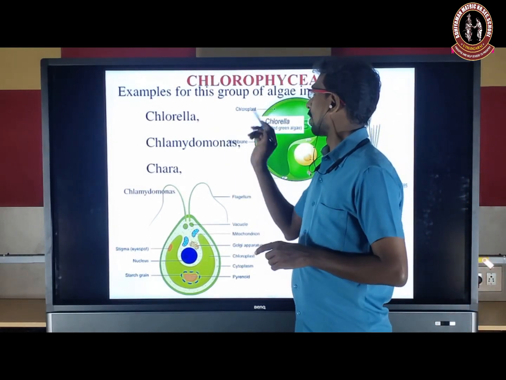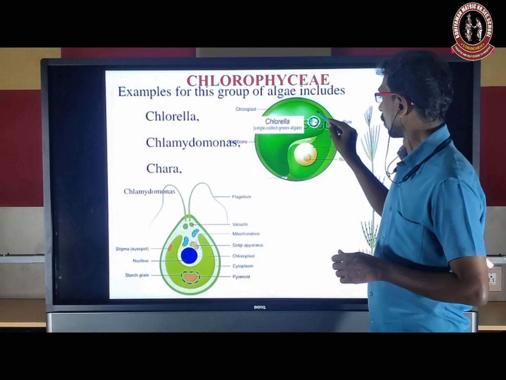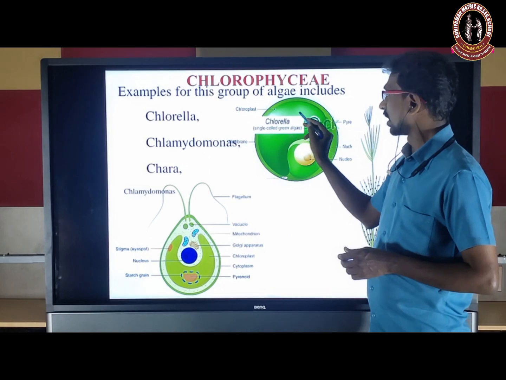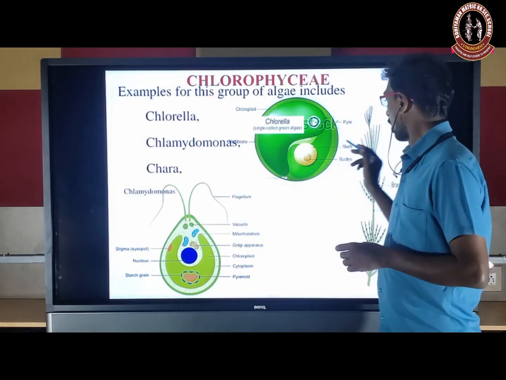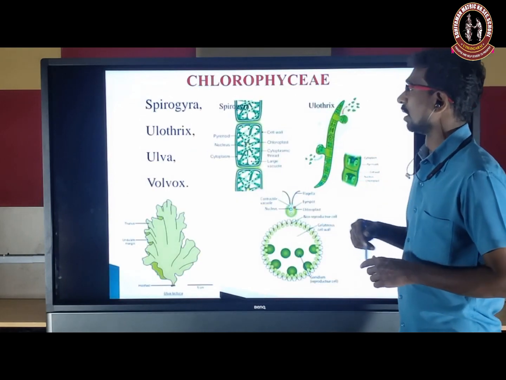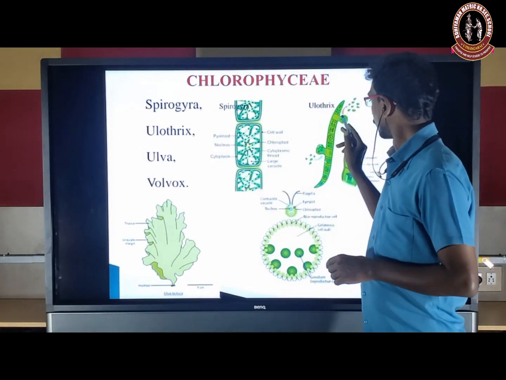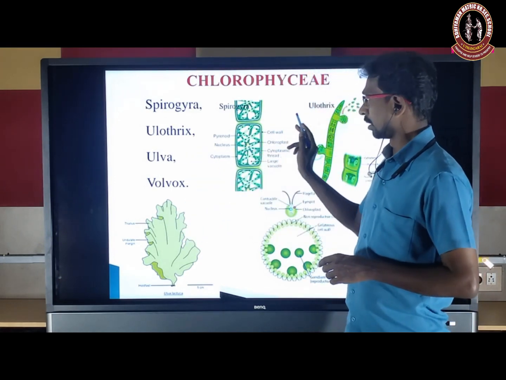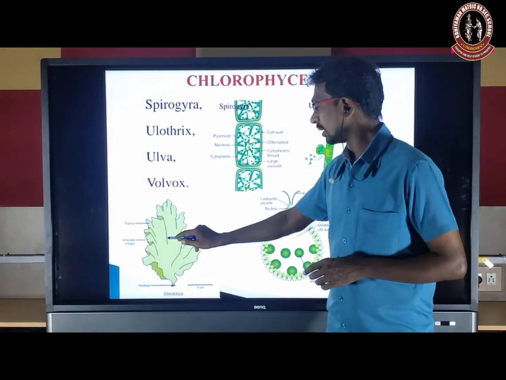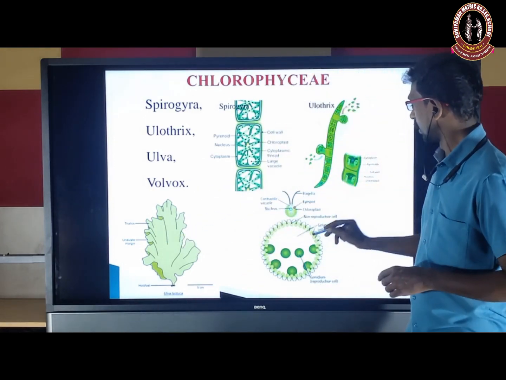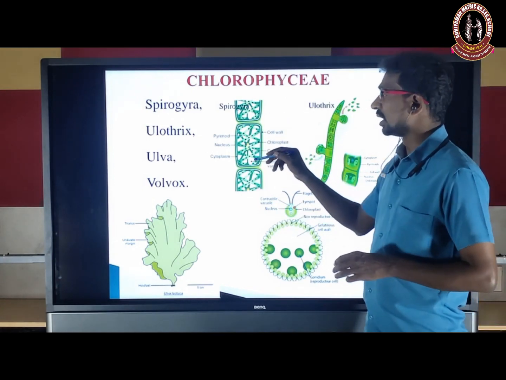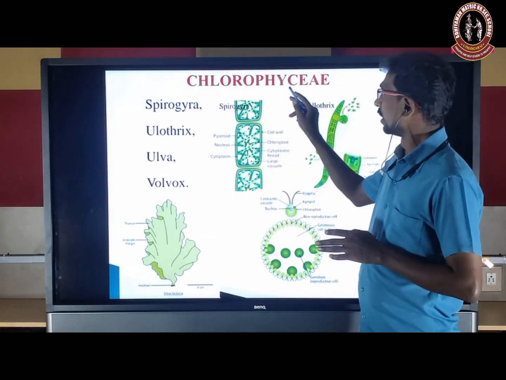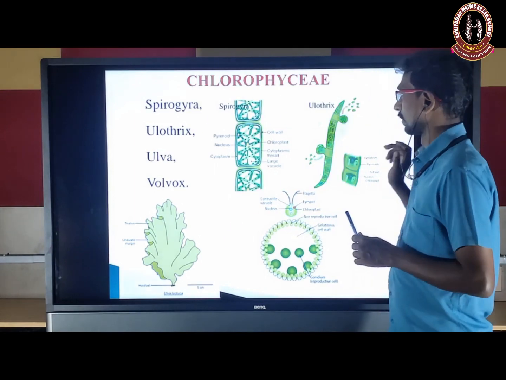Next, some examples of this group are given. This is the structure of Chlorella and this is the structure of Chlamydomonas. Chlorella is a unicellular non-motile form, and Chlamydomonas is a unicellular motile form. And Chara is the structure of Chara. Spirogyra, Ulothrix is Ulothrix. Ulva is the structure of Ulva, foliaceous. Ulothrix and Spirogyra both are filamentous forms. Volvox is a colony form. So these are the different types of algae classified under the Chlorophyceae. Thank you, students.